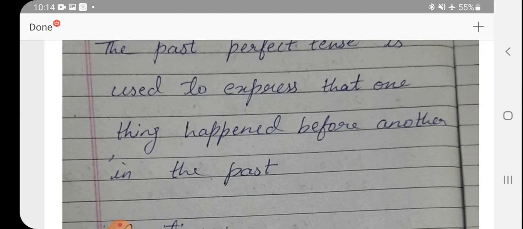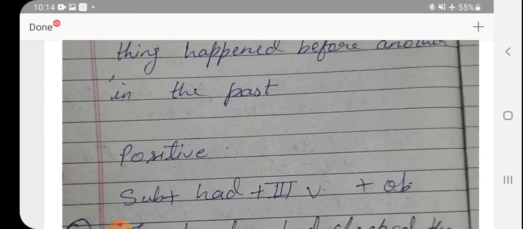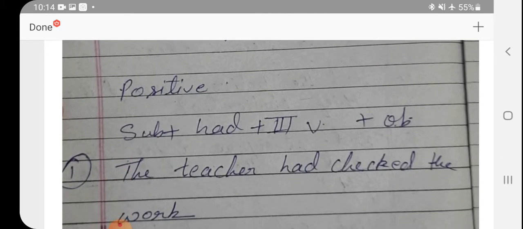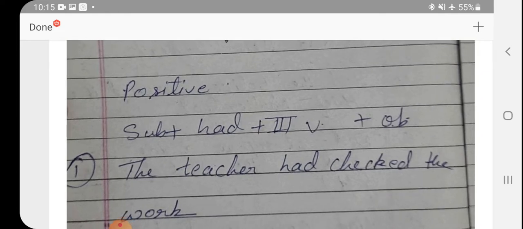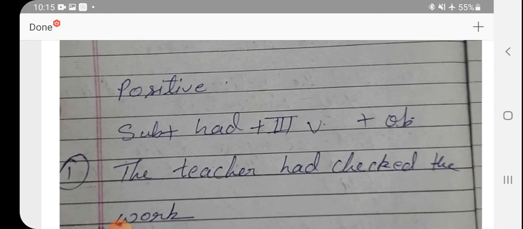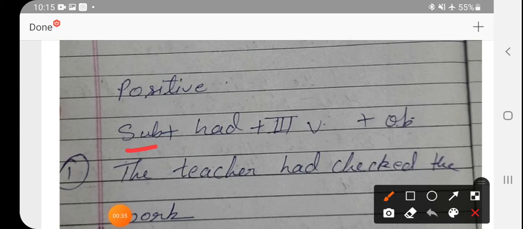एक चीज़ जो दूसरे के पहले पास्ट में हुई थी, that is known as past perfect tense, or the work that has completed. The positive form of these kind of sentences has a subject plus had plus third form of verb. इस टाइप के sentences में एक subject होता है, had plus third form of verb is there.